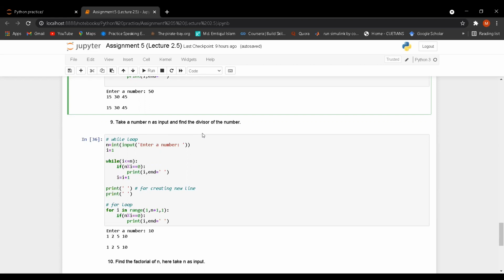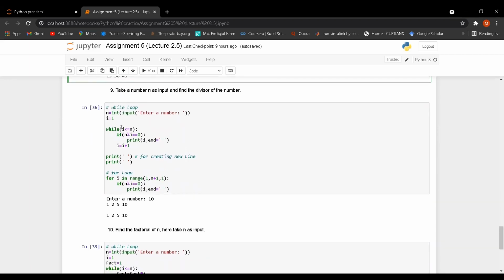So 1 is a divisor. 10 is divided by 2, so 2 is a divisor. 10 is not divisible by 3, so 3 is not a divisor. Likewise, we continue the operation, and those numbers are called divisors.